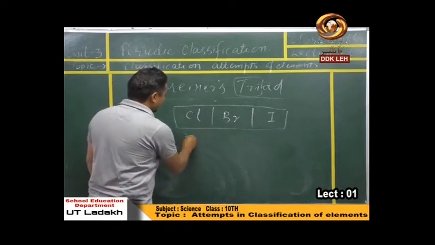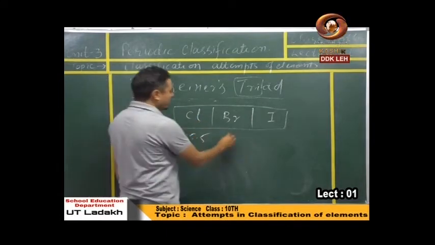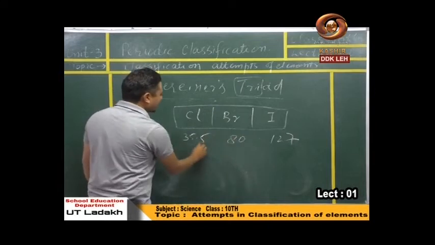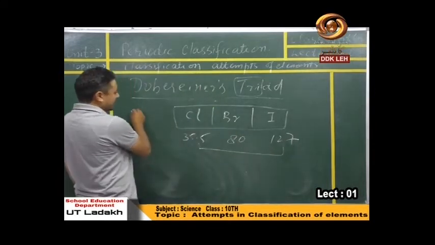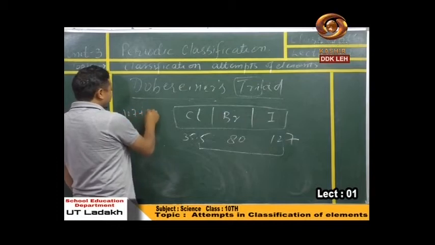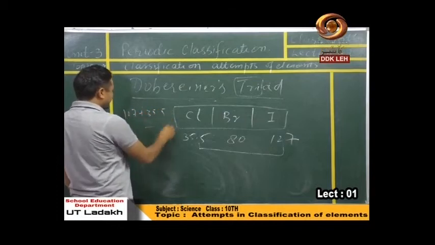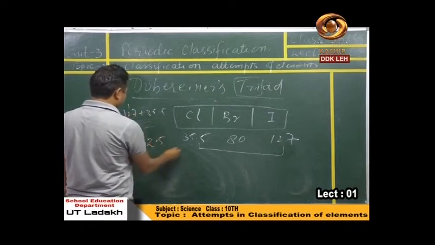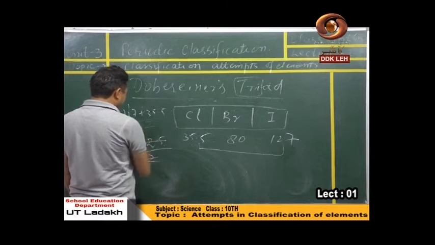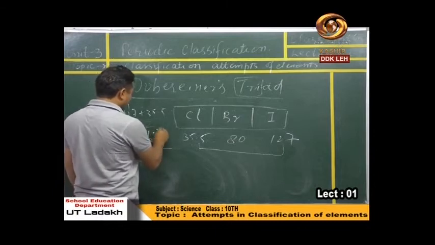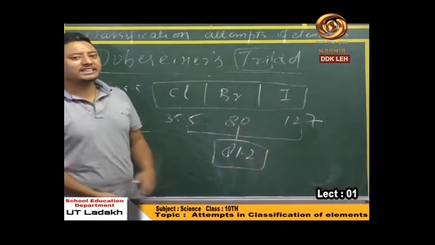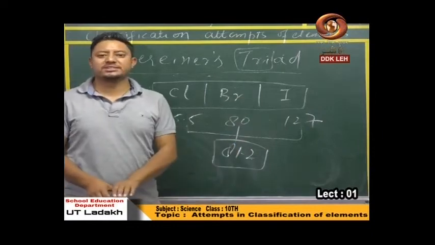See, chlorine has an atomic mass of 35.5, you already know. Bromine is 80, iodine is 127. What he did, he found out the average of these two atomic masses. Let's find the average. 127 plus 35.5 divided by 2. So it was 162.5 divided by 2, which is 81.25. Almost it was equivalent to 81.2, which is nearly or approximately equal to the atomic mass of this central element.